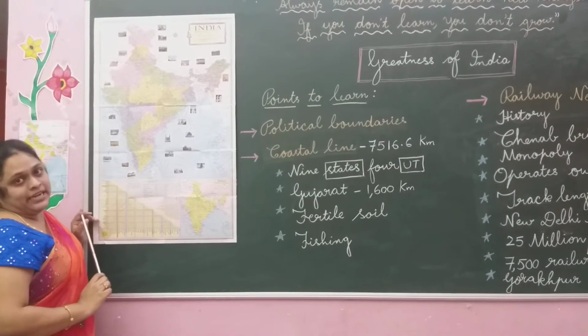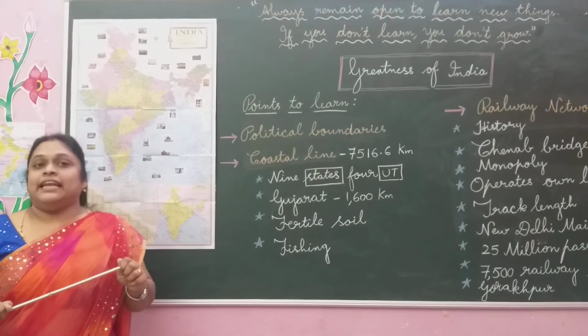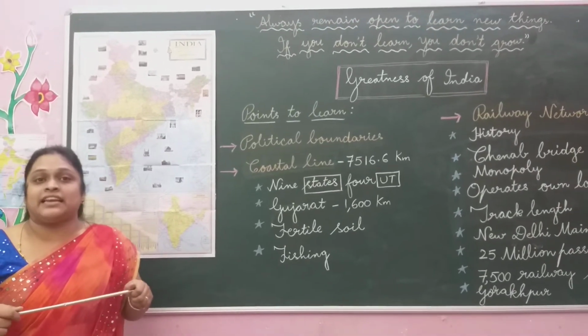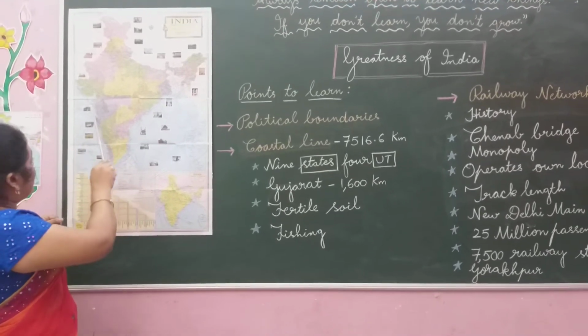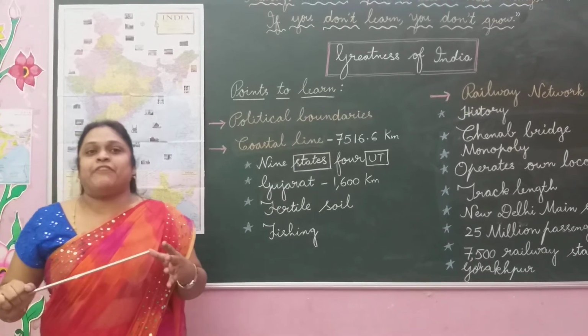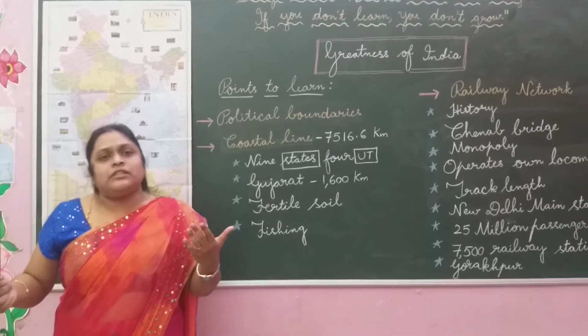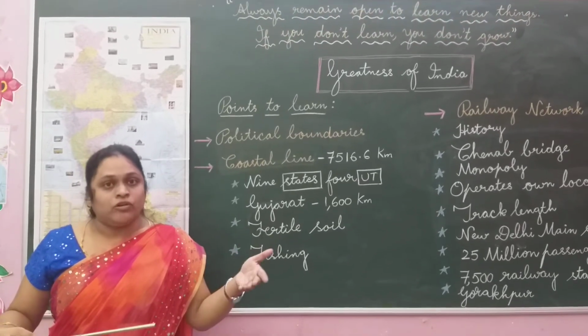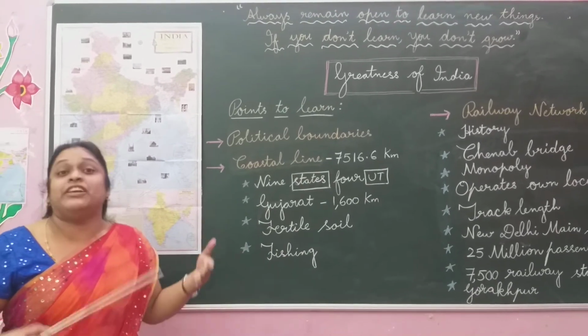1,600 kilometers. The length of Gujarat's sea coastal line is the highest, and it occupies 1,600 kilometers. Next, because of this sea coastal line, India's sea coastal line is very rich in fertile soils. That means whatever crops they are ready to grow, all the crops will grow in a very nice way, with good production.